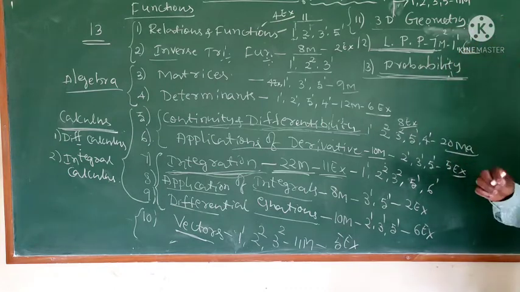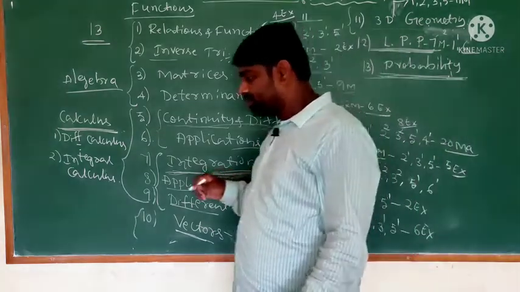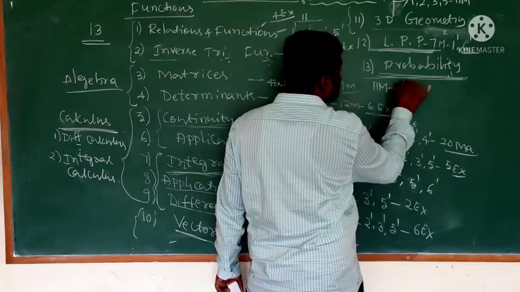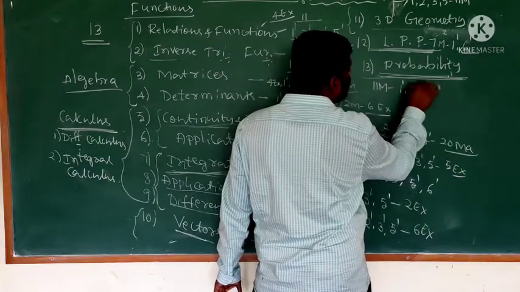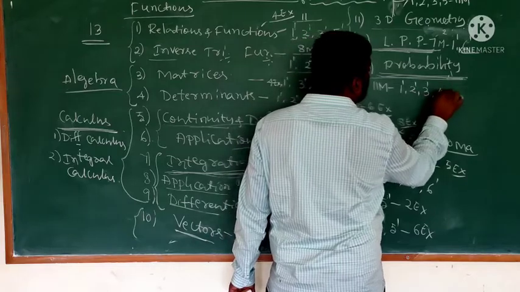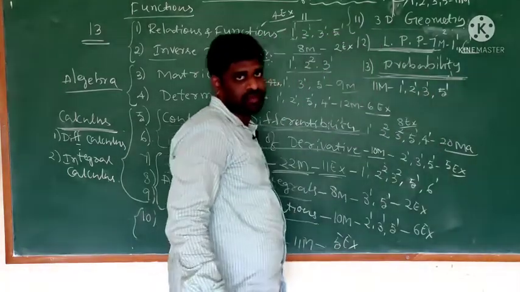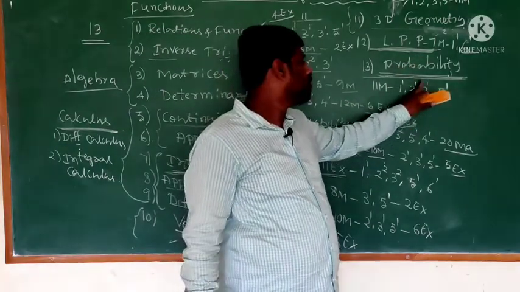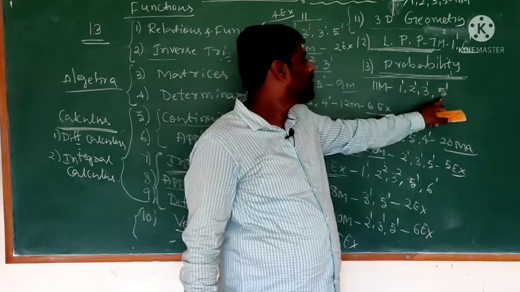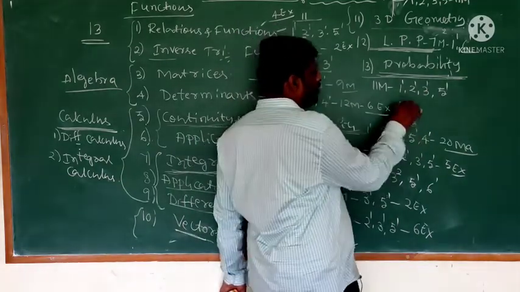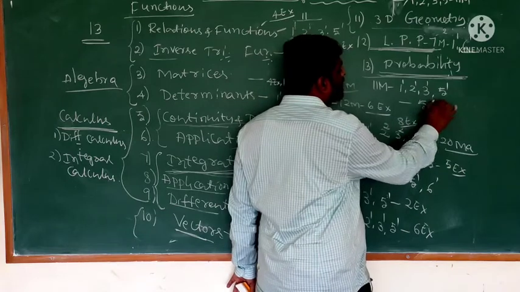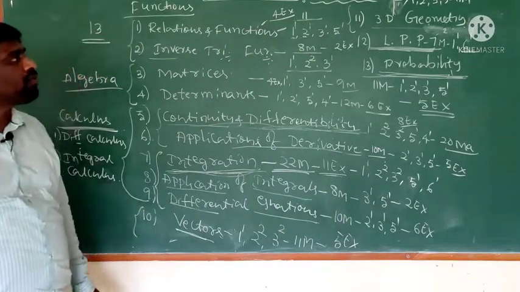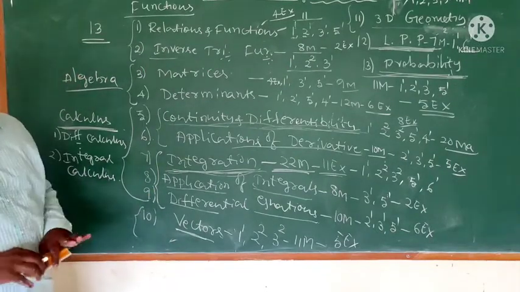Next, probability. So this is an 11 marks chapter. 1 mark question 1, 2 mark question 1, 3 mark question 1, 5 mark question 1. So the total number of exercises is 5. Okay, so this is the blueprint of all chapters. I think all of it is clear.